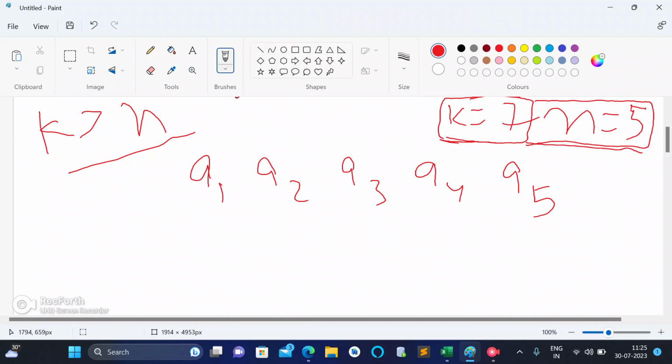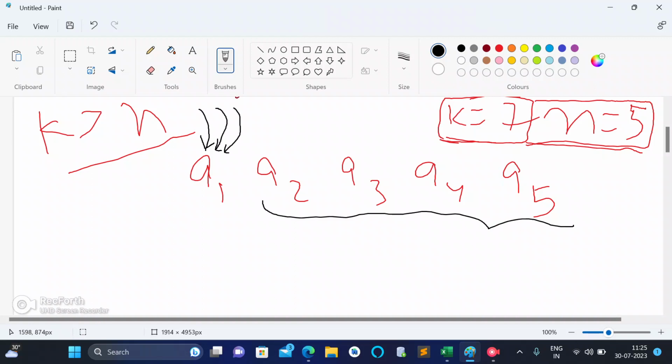So what I can say is, as n is 5, I'm actually trying to tell you the optimal strategy, and you can easily figure out why this is the optimal strategy. Let's say I decided to go to a1 first. After going to a1, for the second minute also I go to a1. From the third minute also, I go to a1. I go to a1 means I will remain at a1.